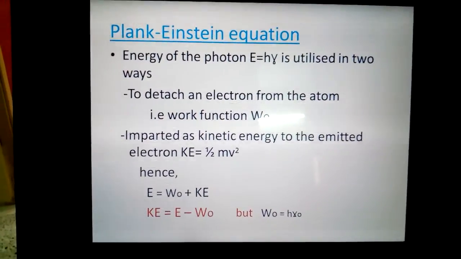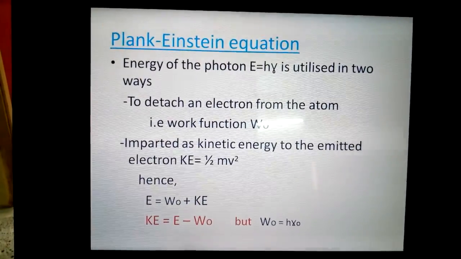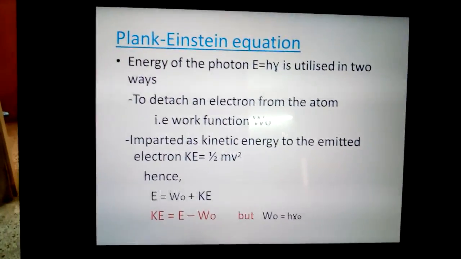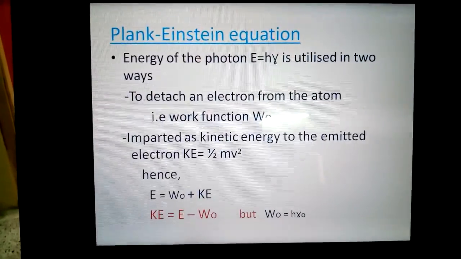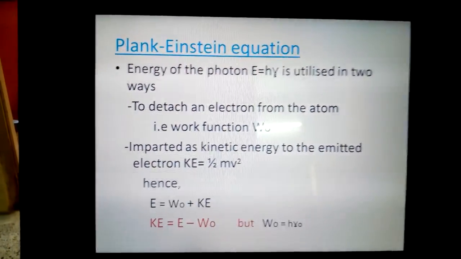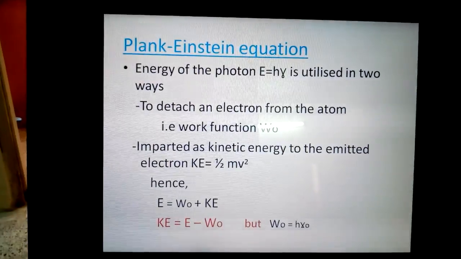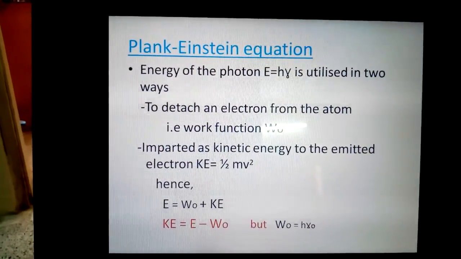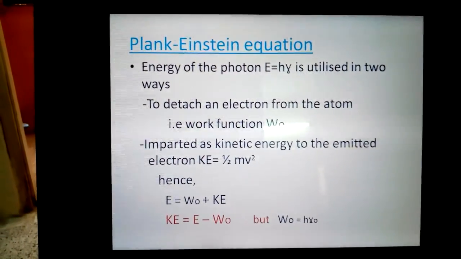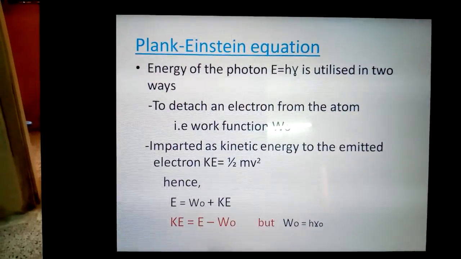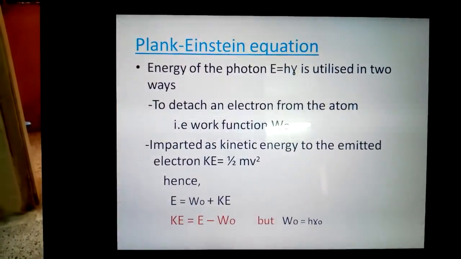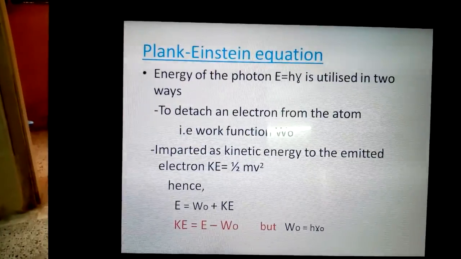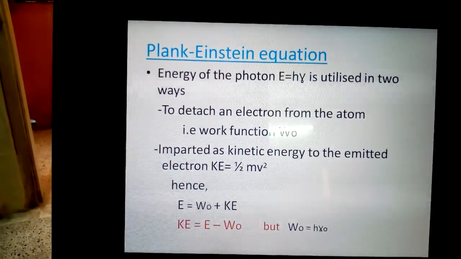Now, on the basis of Planck's theory, Einstein explained how this photoelectric effect took place. According to Einstein, light, which is in the form of photons, when it is incident on a metal plate, the energy of these photons is utilized in two ways. Part of the energy is utilized to detach an electron from the atom, and this part of the energy is called the work function, and the remaining part of the energy is imparted as kinetic energy to the ejected electrons. Putting this in equation form, we can write E is equal to W0, the work function, plus the kinetic energy imparted to the ejected electron.